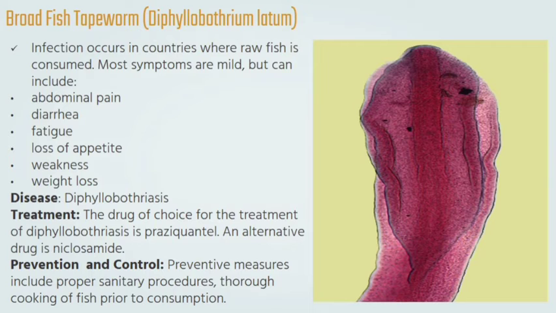Commonly, asymptomatic ang mga infected nito, meaning wala silang nararamdaman na kahit anong simptomas. Pero mayroong iba na nakakaranas ng symptoms na abdominal pain, diarrhea, fatigue, loss of appetite, weakness, and weight loss. At dahil sa mga symptoms na ito, it can lead to vitamin B12 or cobalamin deficiency and furtherly lead to megaloblastic anemia.